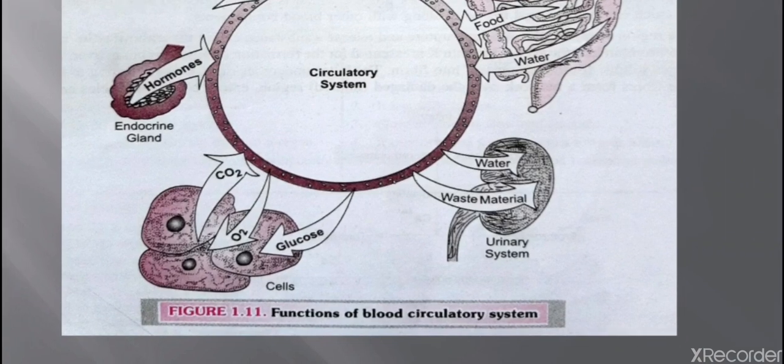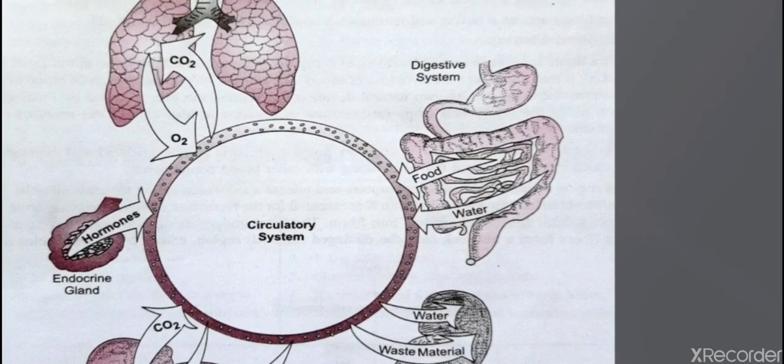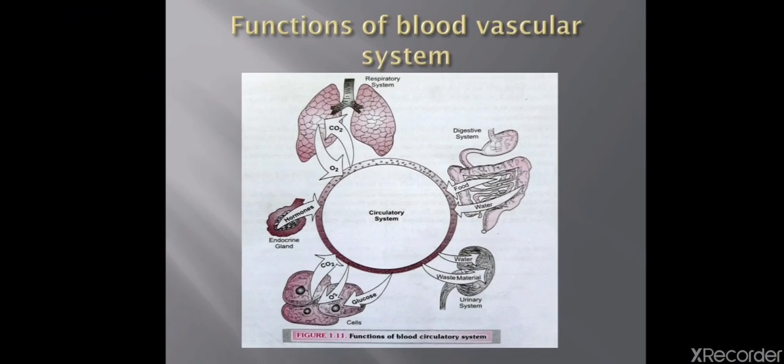In the urinary system, the waste material and water are thrown out of the body by the process of filtration of blood. In the digestive system also, food and water are absorbed into the blood, and then transported to all the body parts. In addition to this, circulation of blood helps to maintain a constant body temperature by distributing the excess heat from the deeply seated organs. We are a very complex structure, so we have deeply seated organs and their temperature also needs to be regulated, which is controlled by the circulation of blood.